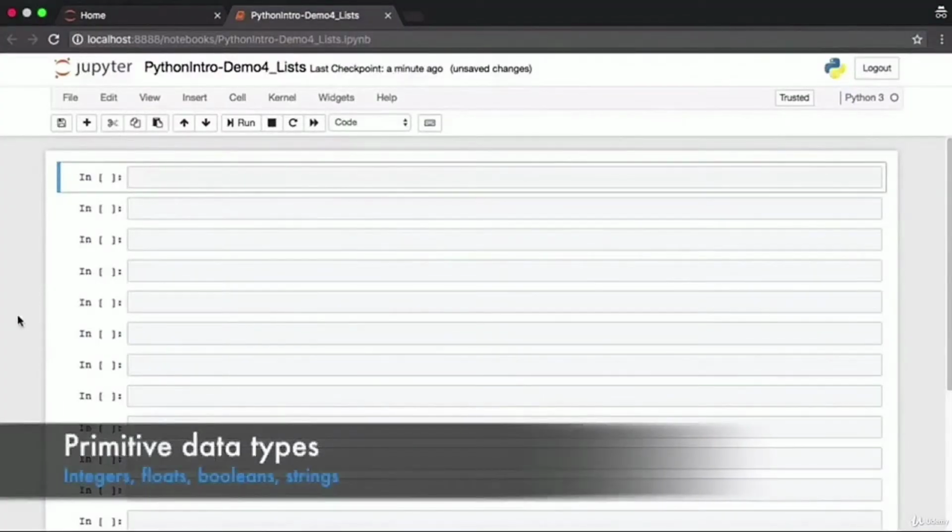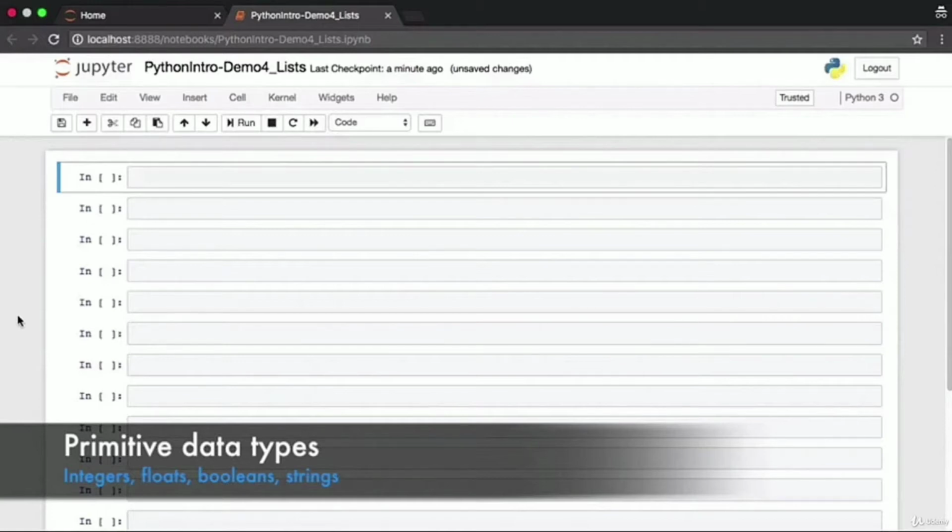All the data types that we worked on so far were primitive data types. We worked on numbers, which could be integers or floating points. We worked with Boolean data, which can be either true or false. We also worked with strings. These are called primitive data types or primitives in any programming language.